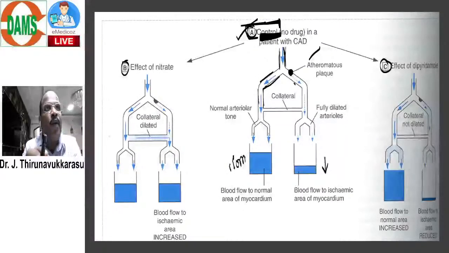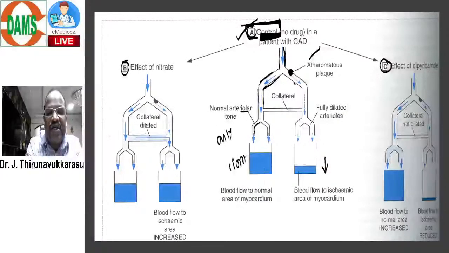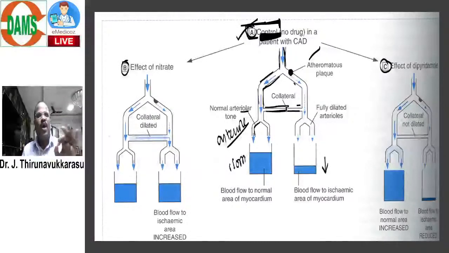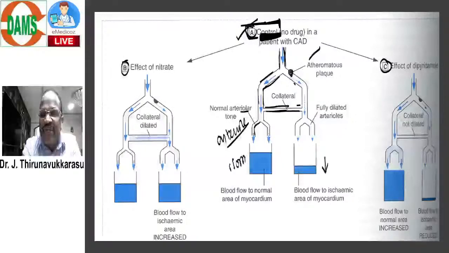As you may know from physiology, the artery ends as arterioles, and the arteries may be connected by collateral circulation. This is normal physiology. Whenever there is an obstruction in one branch of the coronary artery, there is reduction of blood supply to that area, and the other area receives a normal amount of blood supply.